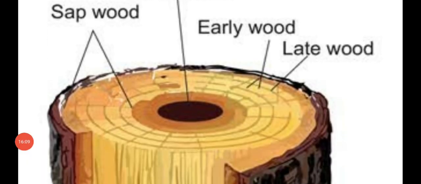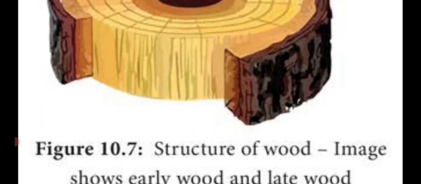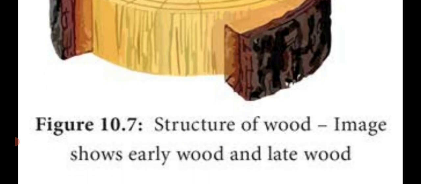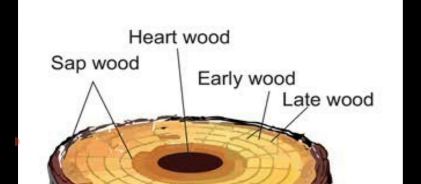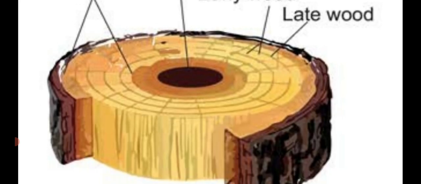Dear students, see the diagram. This is the wooden block which is showing the growth rings or annual rings. See, at the center, there are another 2 types of wood, sapwood and heartwood. Then on the right side, they have given the 2 types of wood based upon the season: spring wood or early wood, autumn wood or late wood. See, the late wood and early wood are measured with the help of the points in the wooden block.